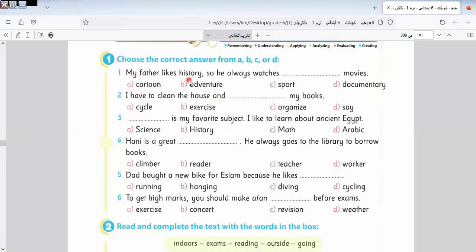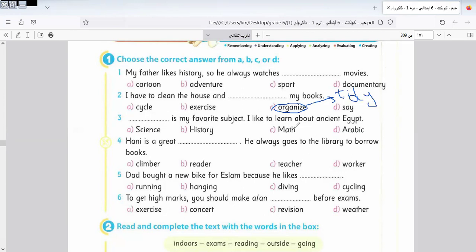Okay. My father likes history, so he always watches what? He watches documentary, as we know in the text that we use documentary movies. So I selected number D. I have to clean the house and space my books. Exercise, wrong. Cycle, wrong. Say, wrong. So I can use organize. And I have another word with the same meaning as organize: it will be tidy. Okay, I will write it for you to know.